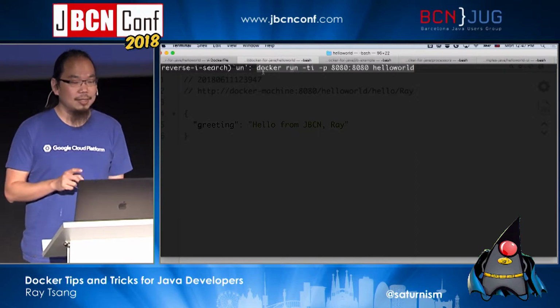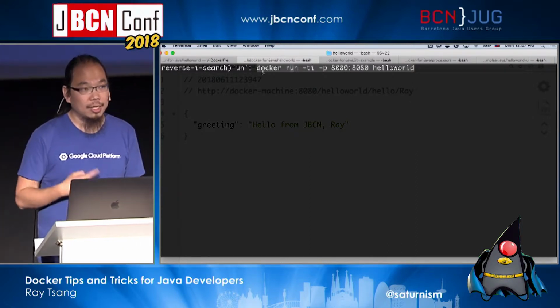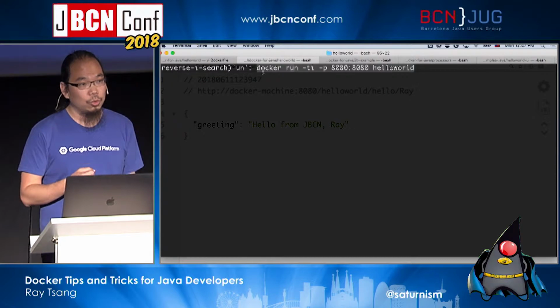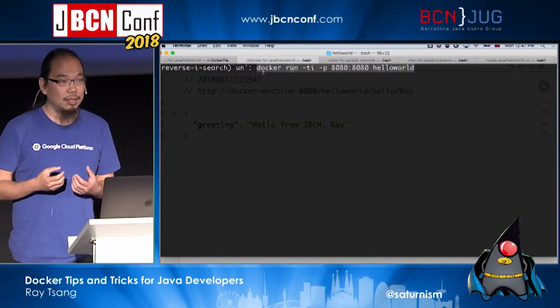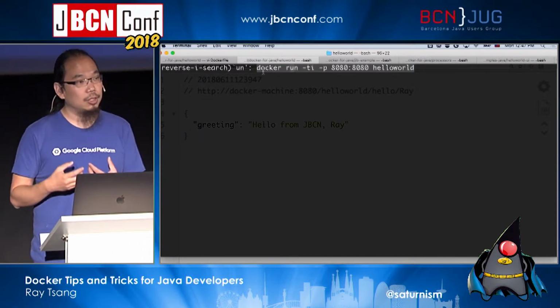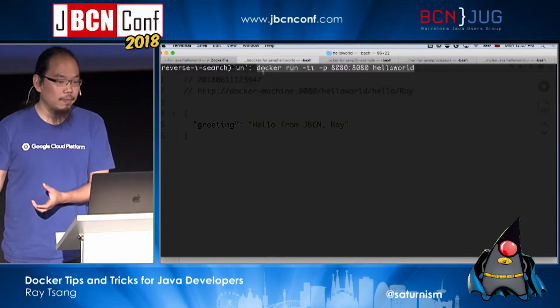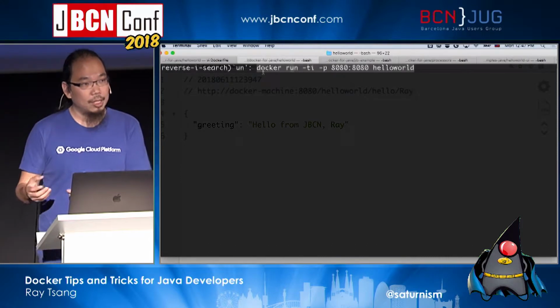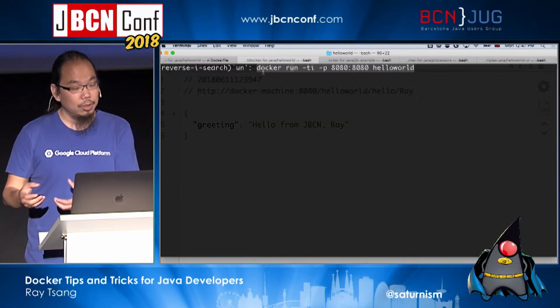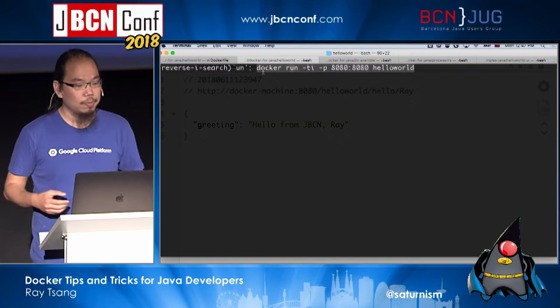What happened behind the scenes is that every time you run a container image, it's going to potentially extract the content of the archive, potentially the latest layers of that, and put it onto your file system, okay? And then Tomcat might actually write some additional files into the container file system as well.